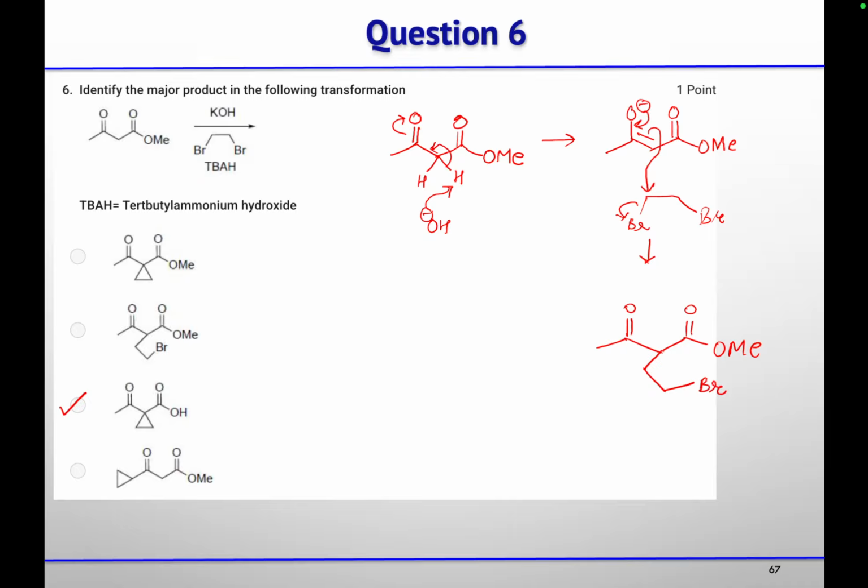And again, proton abstraction. Enolate will generate, it will come back, and then this will attack at this other carbon to form the three membered ring.